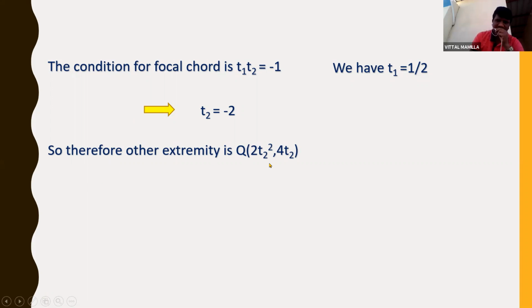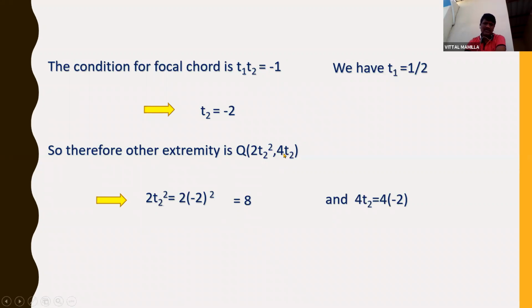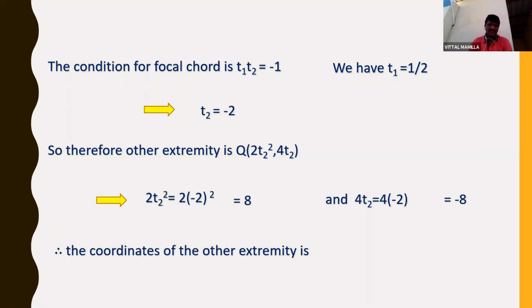So the other extremity we have already written as 2T2 square comma 4T2. Substitute the T2 value here and you will get the other extremity. So 2 into T2 square, 2 into -2 whole square, which is 8. And also substitute in the second coordinate. The second coordinate is 4T2, which is 4 into -2, which is -8. So the coordinates of the other extremity is 8 comma -8.